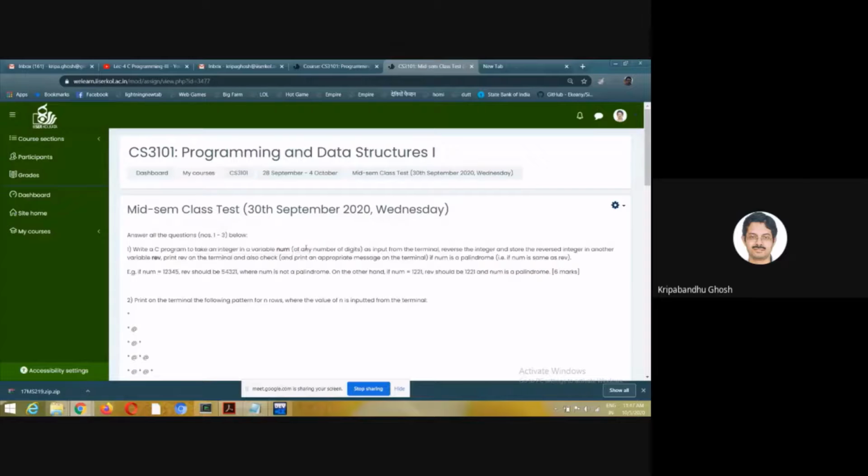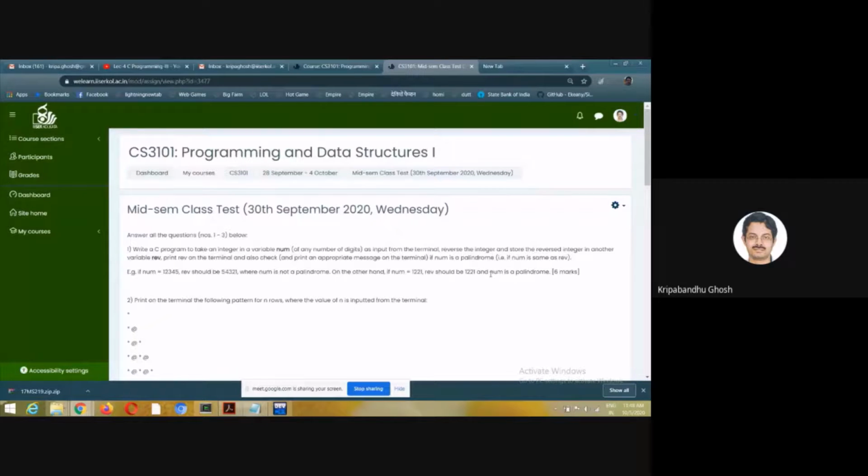In this program, please write a function to which you should pass the value of number from main, and that function should return you the reverse number. Then you should print the reverse number in main and write another function that checks. So the name of the function can be is palindrome, something like that. You send the same number num to that function, and that function should return 0 or 1. 0 means it is not a palindrome, 1 means it is a palindrome.